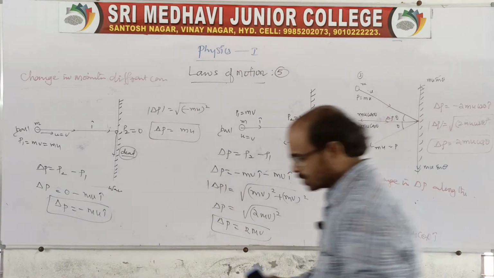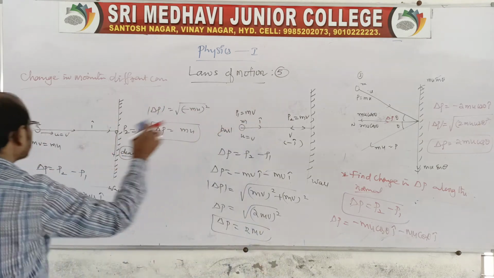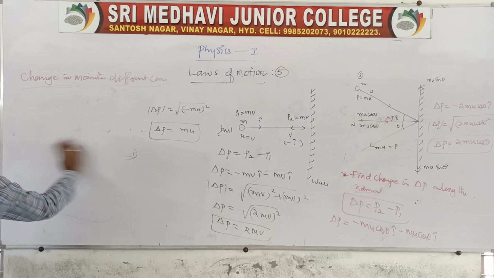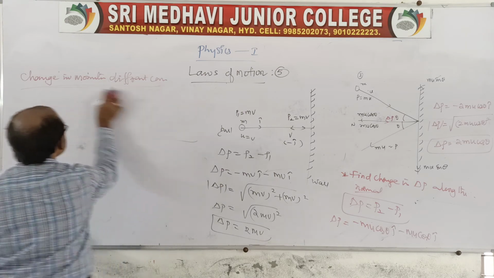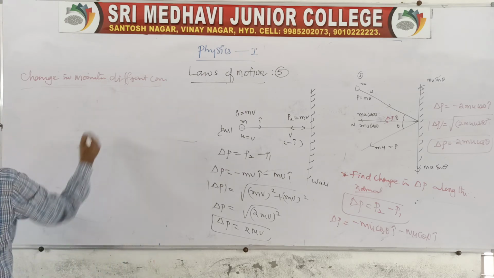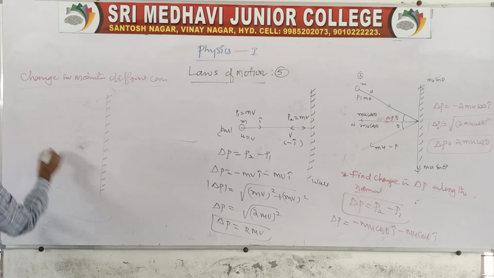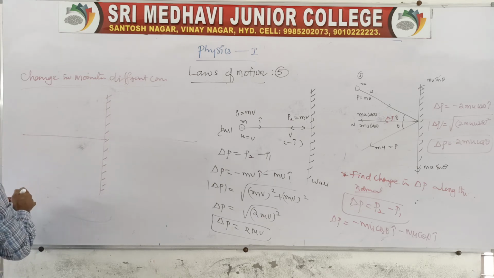And here I want to tell you another case, giving you the change in momentum in different cases. Look here, suppose you take a wall like this and there will be a normal.